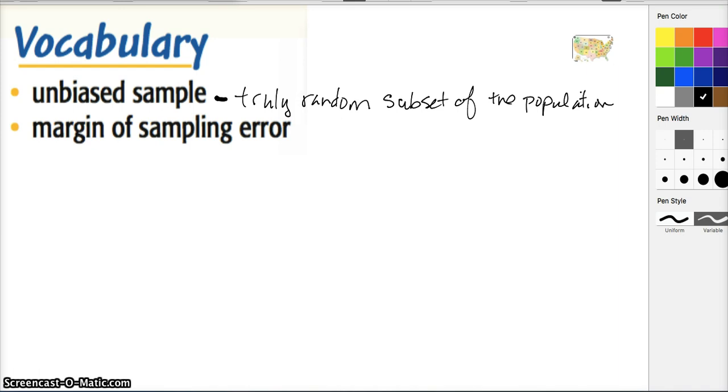And the margin of sampling error. If I were to choose a really great random group of people, but there were only five, and I wanted to choose five people across the United States to figure out what the general opinion of an American is, you guys already know that's not going to be very good. The sample is a better and more accurate representation of the situation as long as it's large enough, right? So when you have a large sample, you have a smaller margin of error.